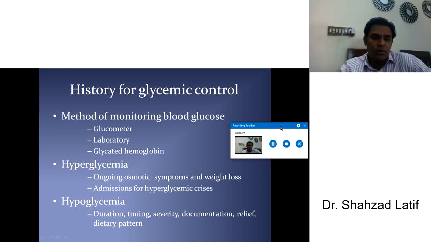If there is, ask about the duration, timing, severity and documentation. Then how it was relieved and what the dietary pattern was. Is it prolonged fasting, multiple episodes of diet, or taking 1 or 2 meals? It is very important to make a diagnosis or to trace the cause of hypoglycemia. So always ask about glycemic control.